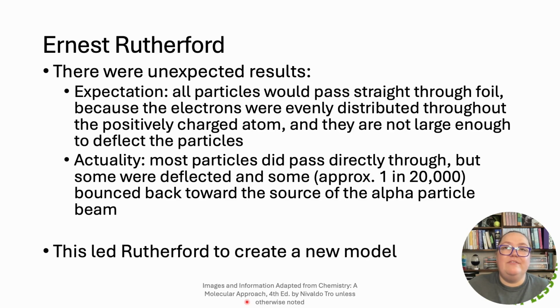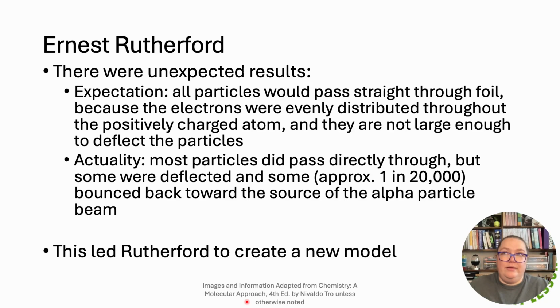However, even though most of them went straight through, about 1 in 20,000 actually bounced back towards the source, which means that there's got to be something big enough in the middle of an atom to actually impact the trajectory of that. And Rutherford was known for having said that the results were so unexpected, it was, and I quote, as if you had fired a 15-inch shell at a piece of tissue and it came back and hit you.